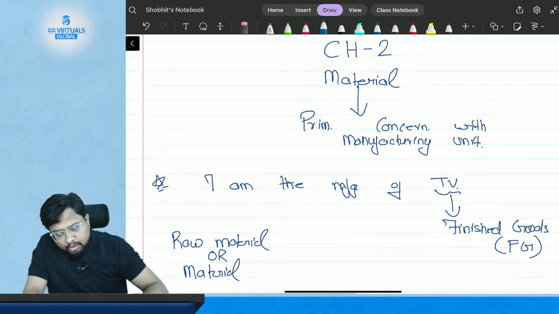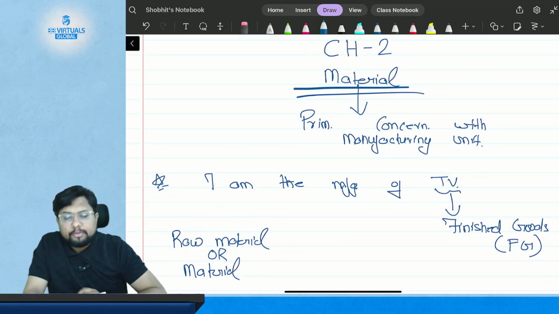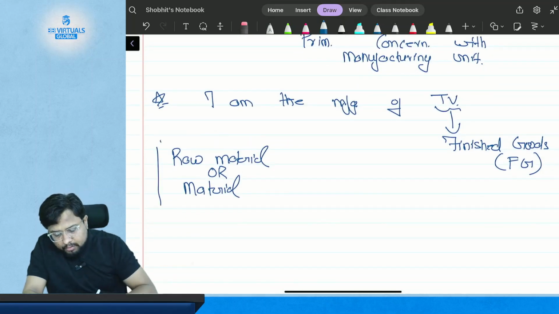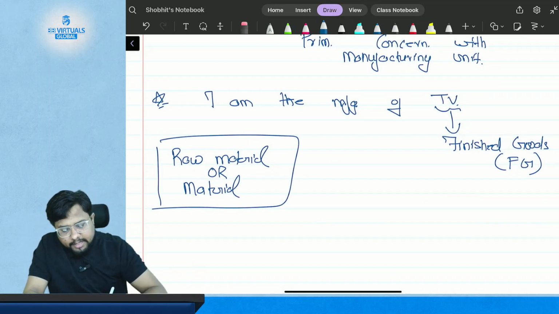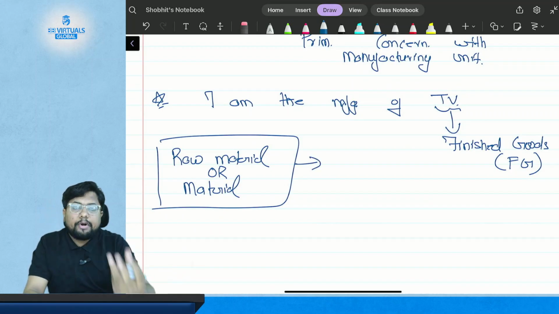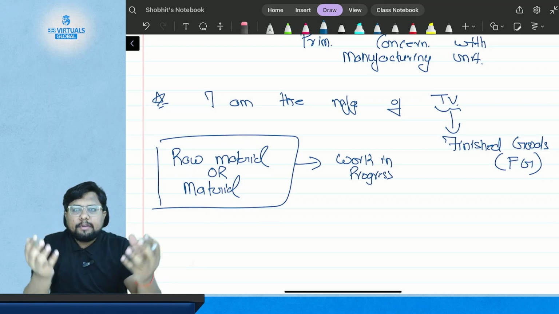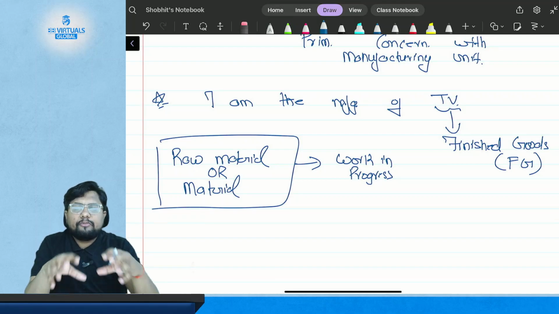So this chapter is all about that material. We acquire material or raw material. Then we push that raw material into work in progress. Like we are assembling things, we are manufacturing chipsets, we are manufacturing screens.